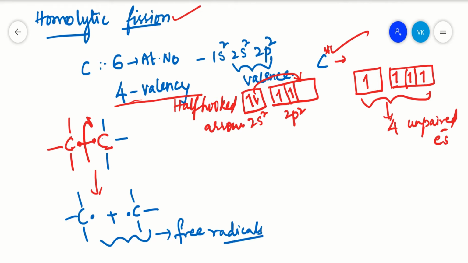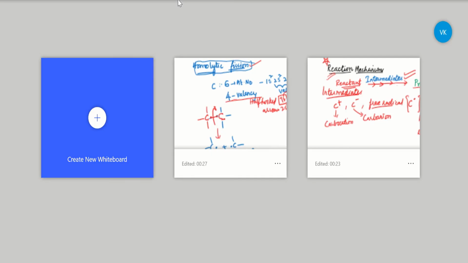So what we can say from this is that free radicals are formed from homolytic fission, by equally cleaving the single bond present between two carbons. There is equal sharing of the two electrons present between the two carbons, and the half-headed arrow represents equal distribution of electrons between the two carbons, right? In this way free radicals are formed. Now let us see heterolytic fission. How is heterolytic fission formed?